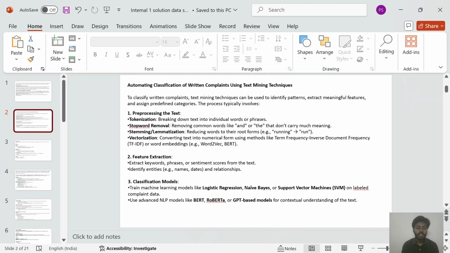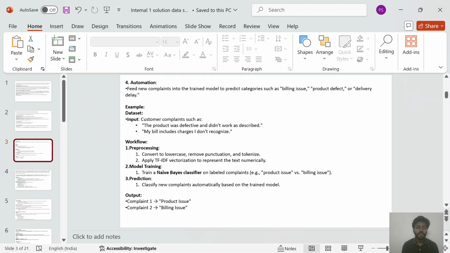The second step is feature extraction. In feature extraction, first extract keywords, phrases, or sentiment scores from the text, and second, identify entities and relationships. The third step is classification models. Train machine learning models like logistic regression, naive Bayes, or support vector machines on labeled complaint data. The second part of classification is to use advanced NLP models like BERT, RoBERTa, and GPT-based models for contextual understanding of the text.